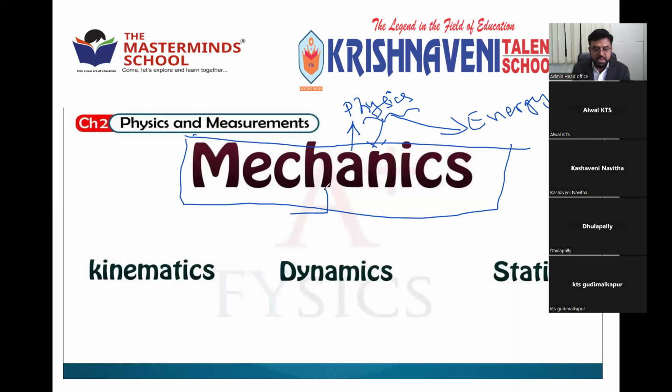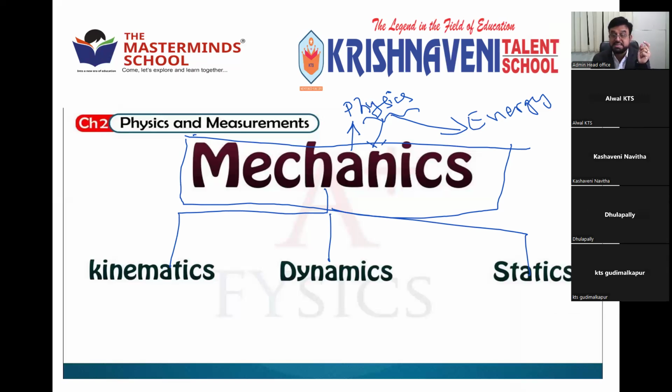So this mechanics is again 3 types. In mechanics, we'll study 3 headings. One is kinematics, second one is dynamics, and third one is statics. Try to understand. Mechanics is a branch of physics which deals with the motion of a body. No doubt, motion. We'll study about both rest and motion.